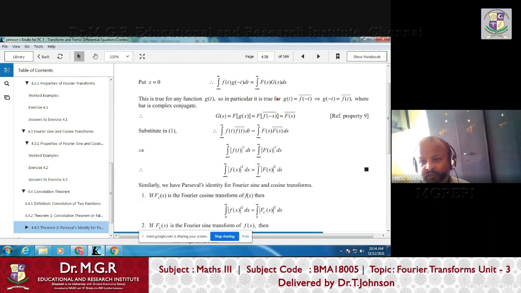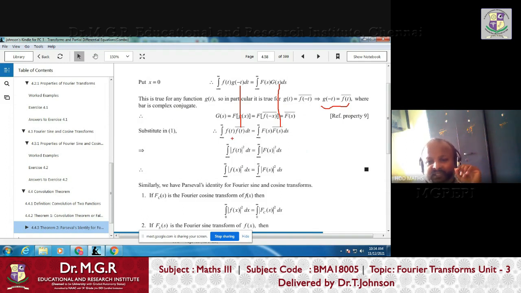In place of g(s), we can put F(s) bar. Similarly, on the left hand side, in place of g(-t), using this relation, we can put f(t) bar. So this becomes F(s) bar, and this becomes f(t) bar.